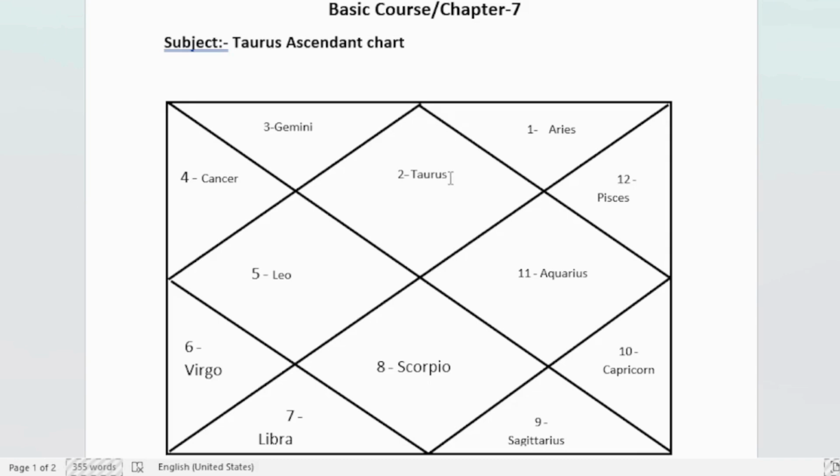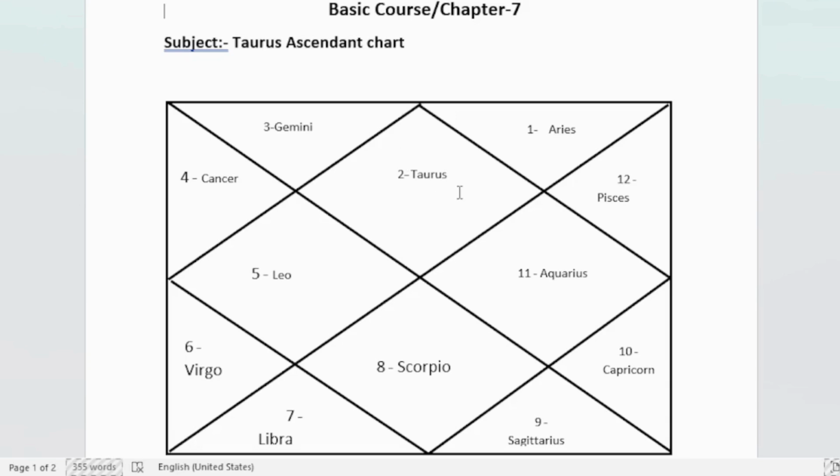So the lord of Taurus, that is Venus, is the most auspicious and benefic planet for the Taurus ascendant chart. As we all know, the ascendant lord, the first house lord, is the most benefic and auspicious planet. So for the Taurus ascendant chart, Venus is the ascendant lord and the most auspicious and benefic planet.